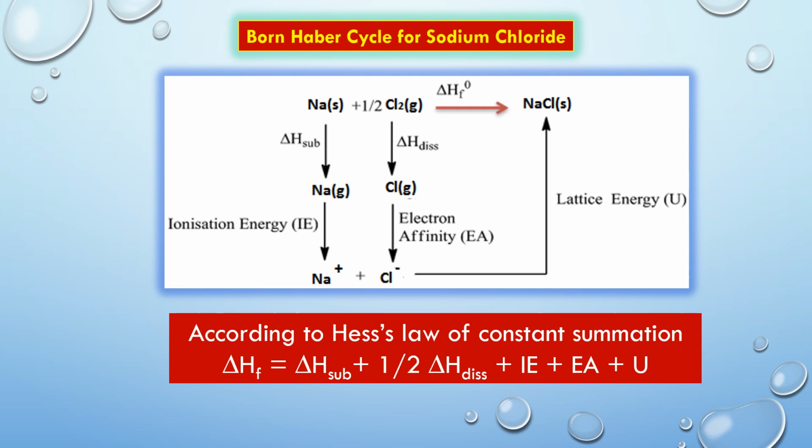Out of these, lattice energy and electron affinity have negative values since energy is given out during the process. The net enthalpy of formation and the first four of the five energies can be determined experimentally, but the lattice energy cannot be measured directly. Instead, the lattice energy is calculated by subtracting the other four energies in the Born-Haber cycle from the net enthalpy of formation.